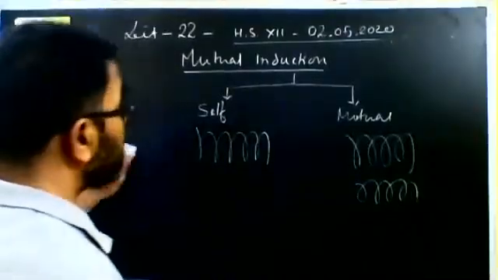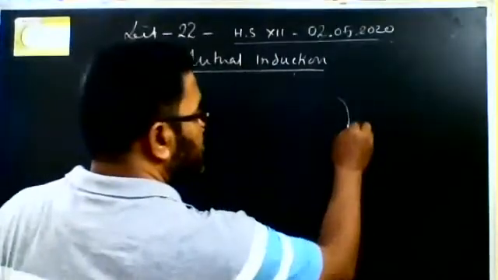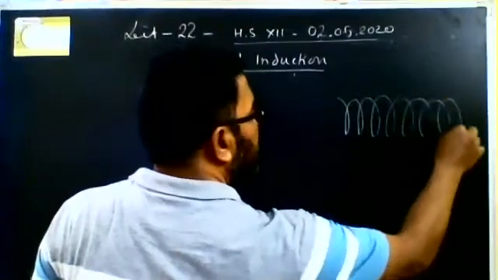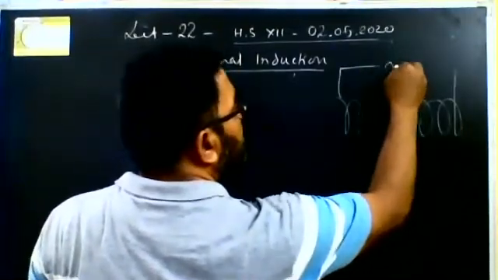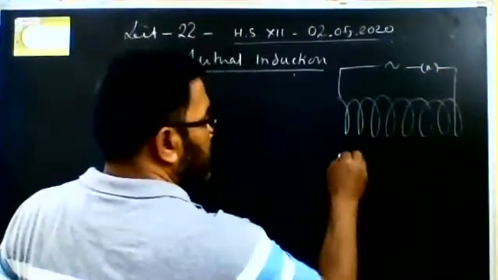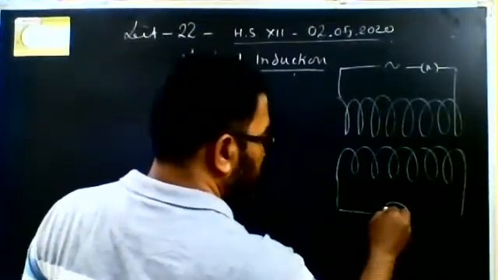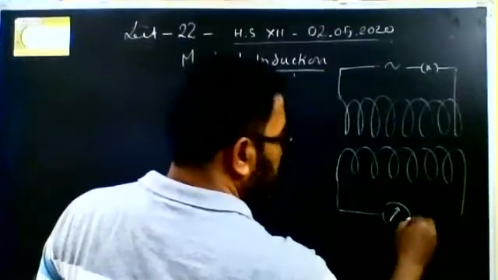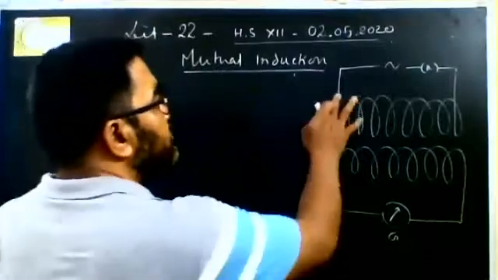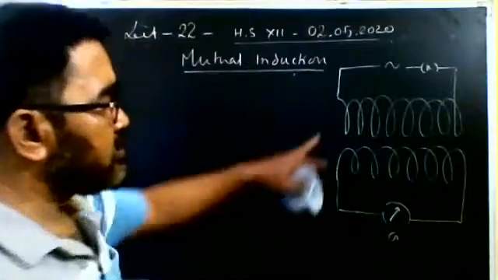So we'll be discussing mutual induction. Let us consider two coils close to each other, and in one coil, current is allowed to pass through.